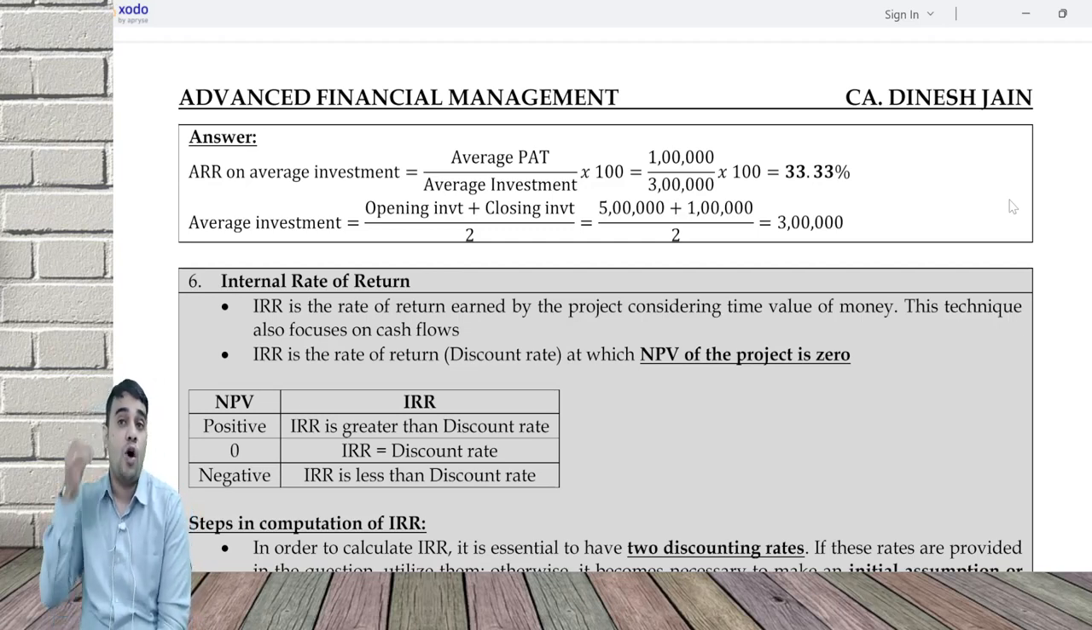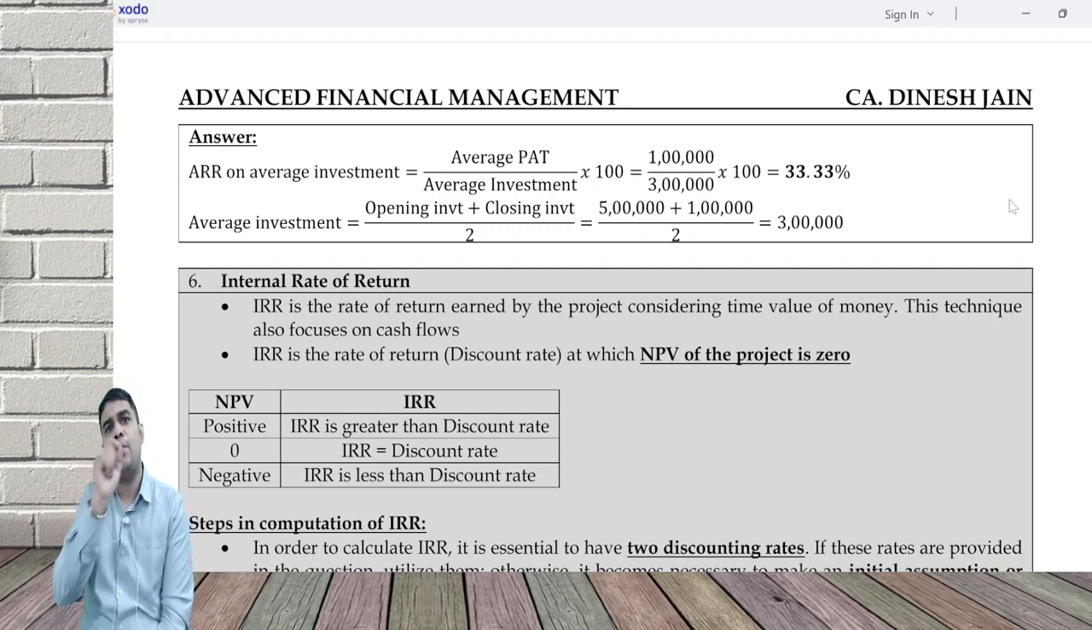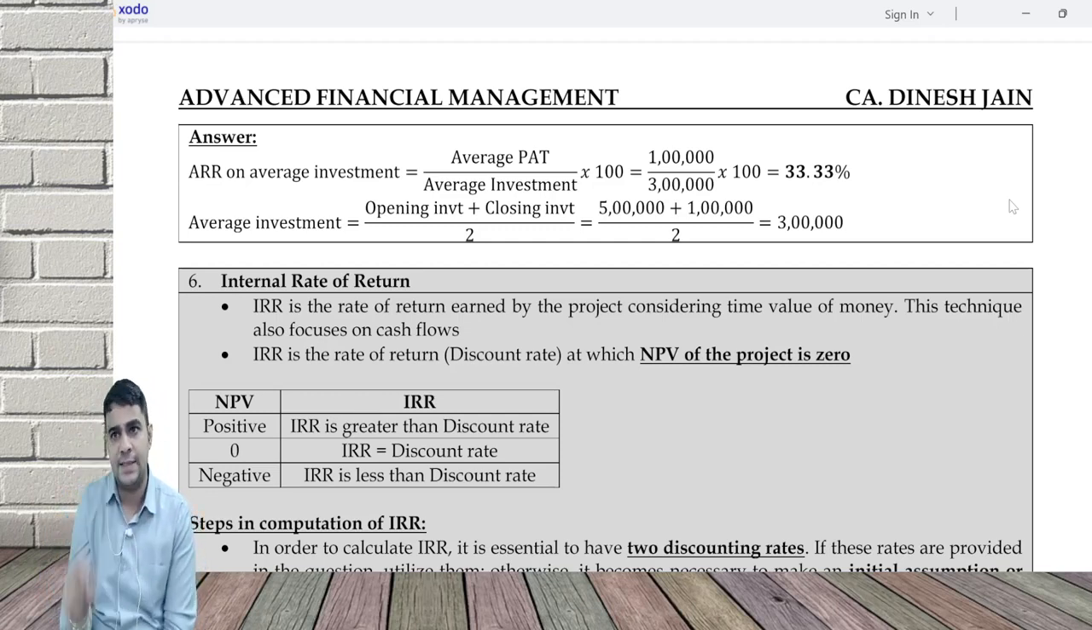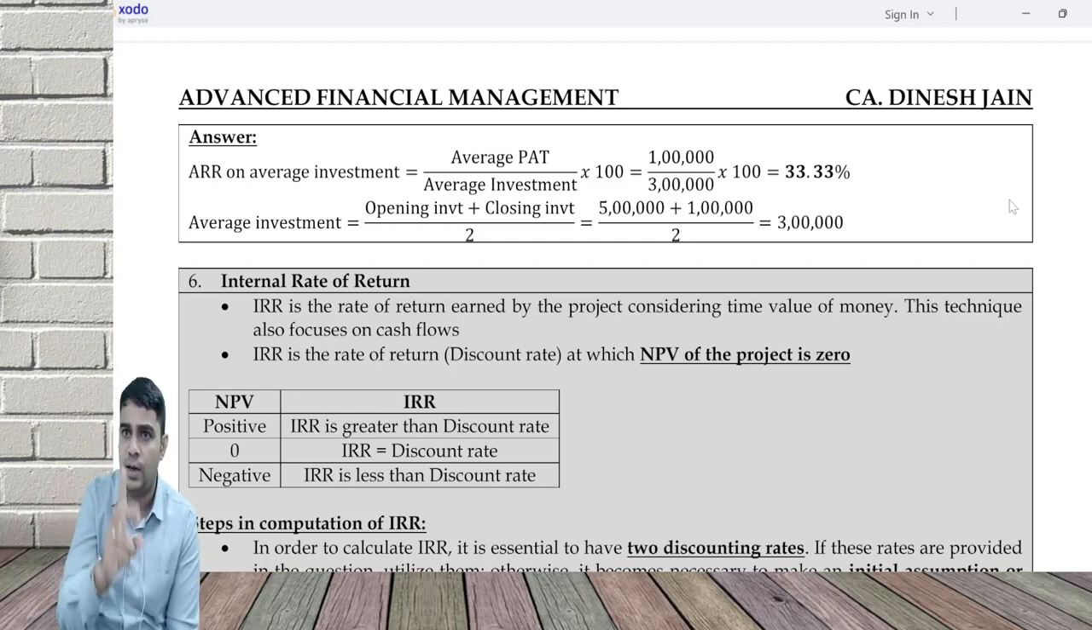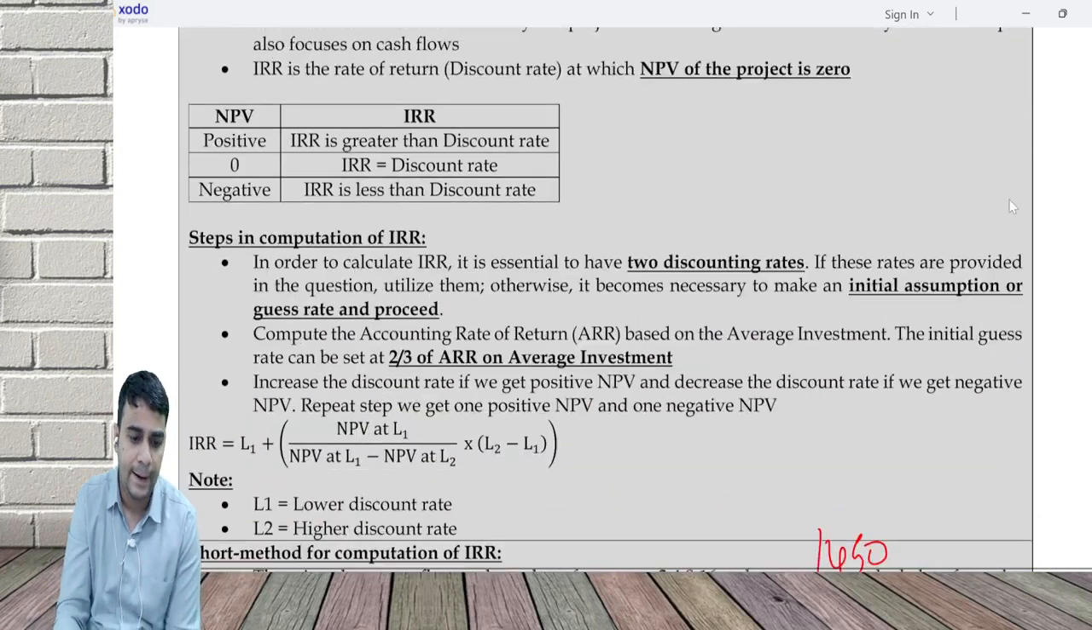Guess rate is technically equal to 2 by 3 of ARR on average investment. Once you get one positive and one negative NPV, IRR is L1 plus NPV at L1 divided by NPV at L1 minus NPV at L2, into L2 minus L1. There's a shortcut approach when you have one inflow and one outflow: future value is equal to present value into (1 plus R) the whole power N.